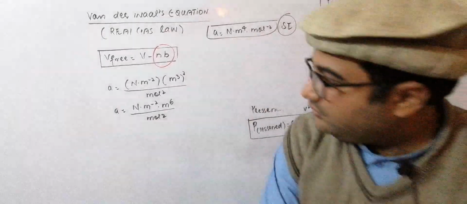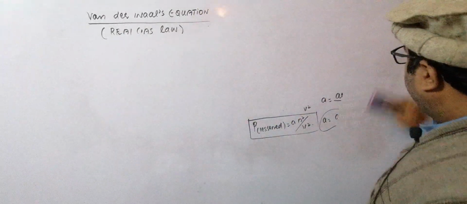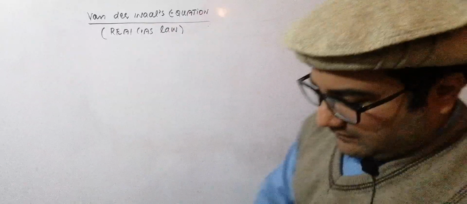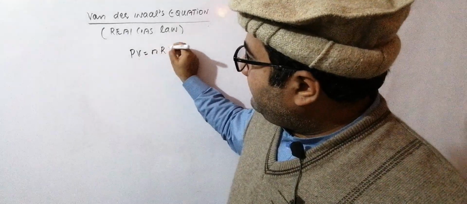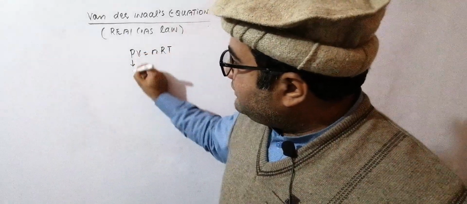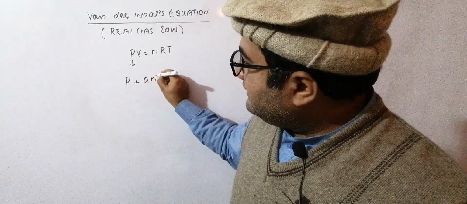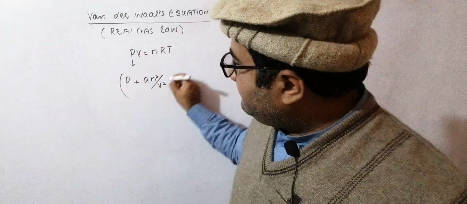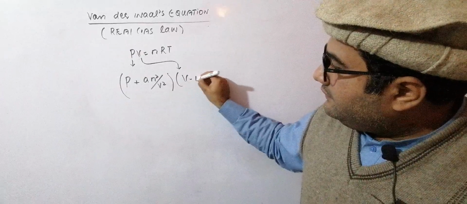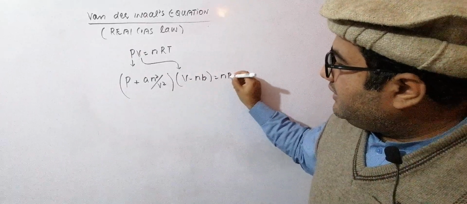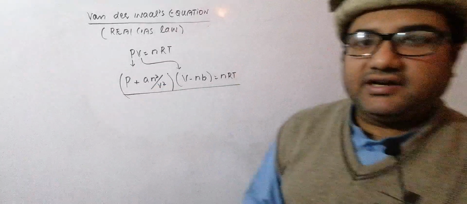Now let us conclude this topic. PV is equal to nRT. After correction, the pressure of the ideal gas is equal to the pressure of the non-ideal gas plus pressure lessened. And after correction, V becomes V minus nb, equal to nRT. This is called the Van der Waals equation, as opposed to the ideal gas law.